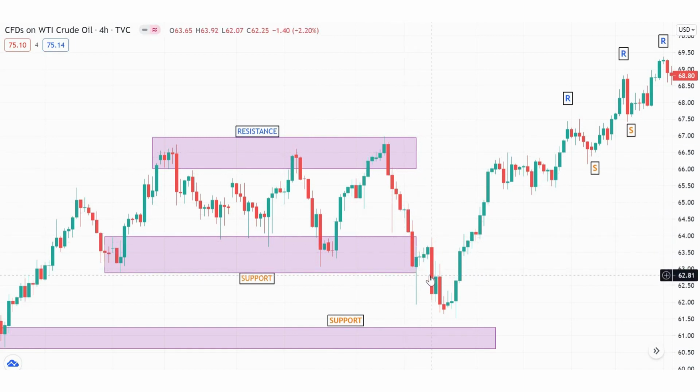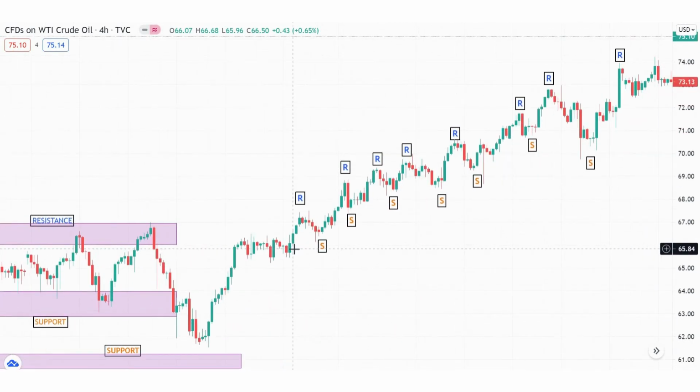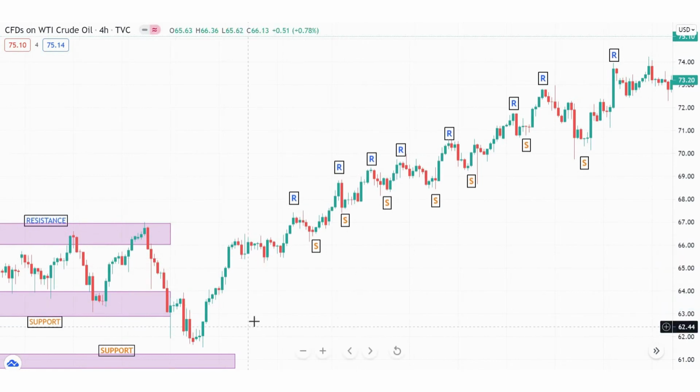and they cross the support. Okay, they cross the support at this area. So what we do is look at the next support. You can see this is our next support. They try to go to this support but cannot, and then the market reverses and does this uptrend. You can see at this area they are doing the uptrend.